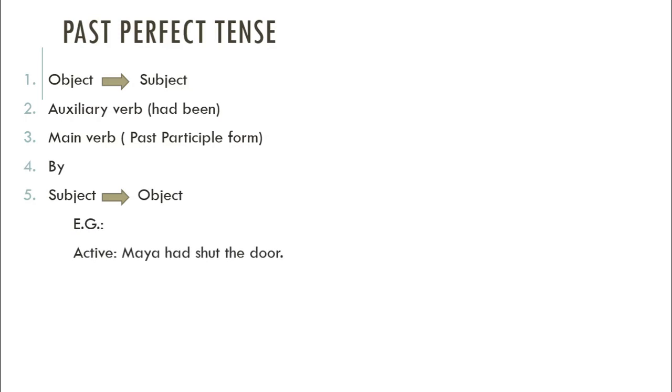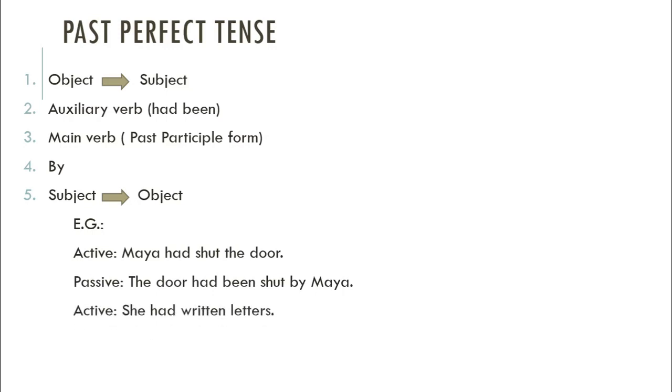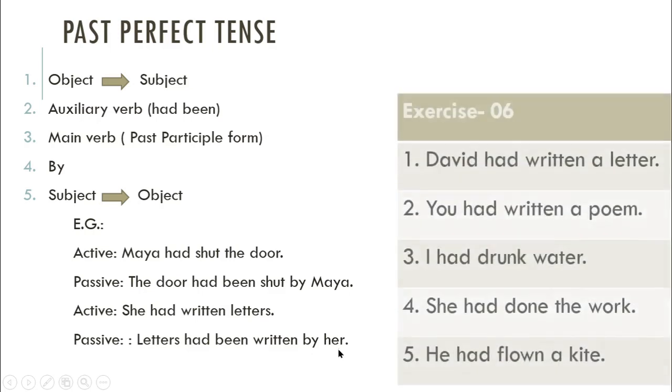For example, Maya had shut the door. The door had been shut by Maya. She had written letters. Letters had been written by her. So letters is object here. This will be the subject. And in auxiliary verb, we have to use had been. Letters had been. Past participle form of the verb written. Then we have to use by. And then subject she changes to her. Letters had been written by her.